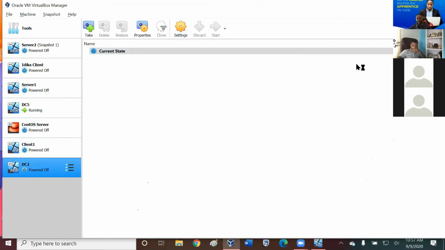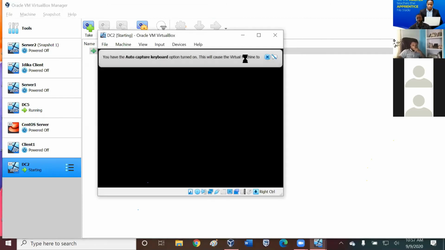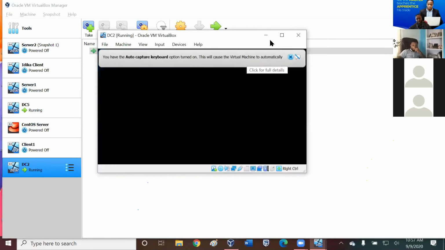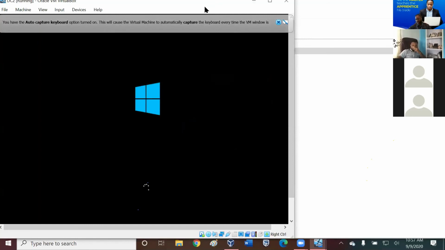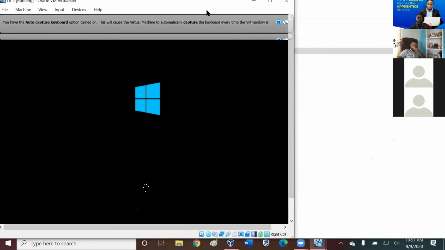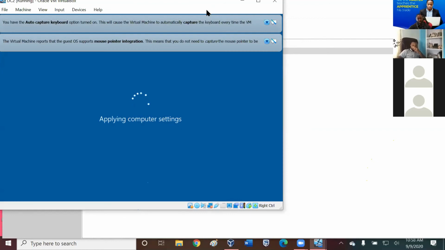All right, so do you understand the assignment? The assignment is for you to go ahead by yourself and create a backup, a secondary domain controller. And then on that secondary domain controller, the note that I will send to you now will also give you how to configure it to become your backup DNS as well as a backup DHCP. Then after you have practiced it, we'll do it together again.